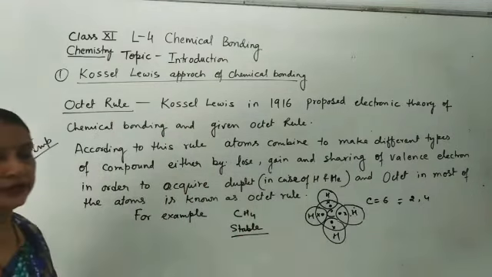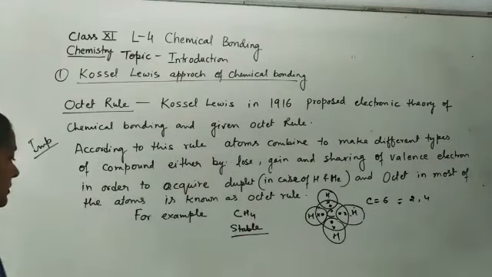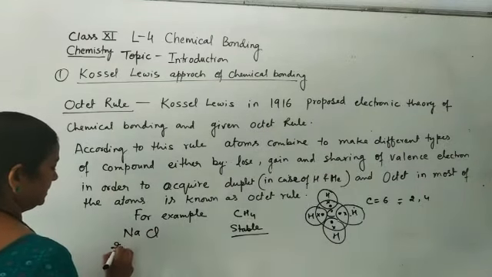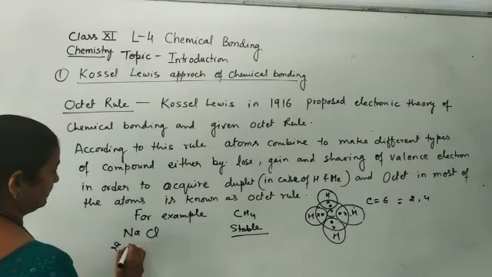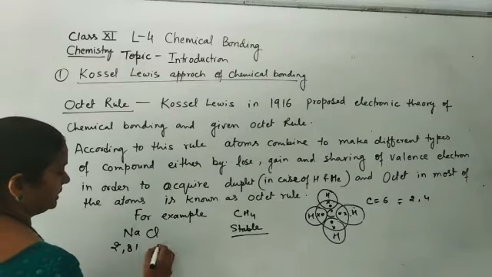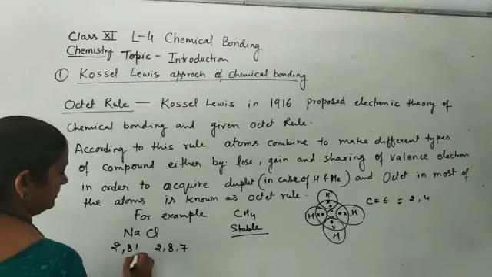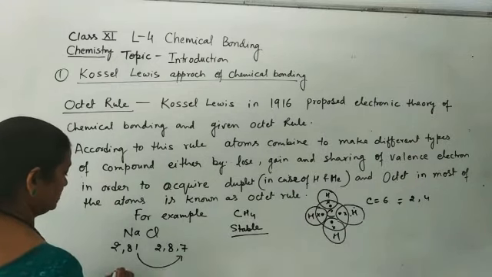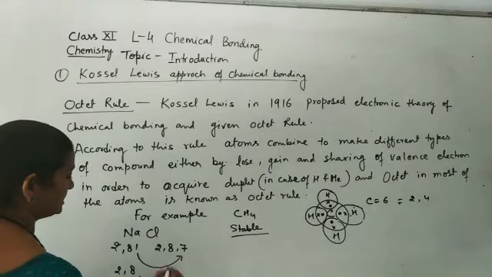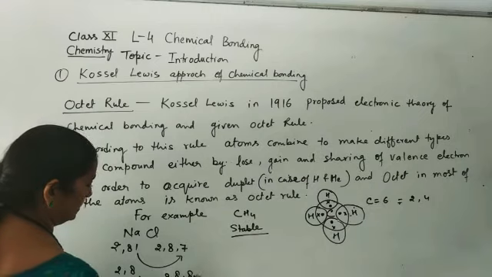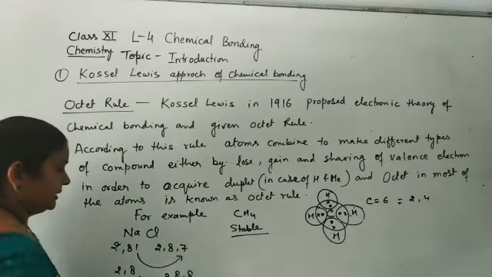This is the octet rule. In NaCl, see, the electronic configuration of sodium is 2, 8, 1 and that of chlorine is 2, 8, 7. When sodium loses 1 electron, it becomes 2, 8, Na plus, and chlorine gains 1 electron, 2, 8, 8, and becomes an anion.